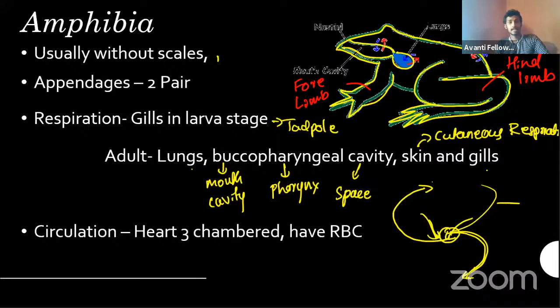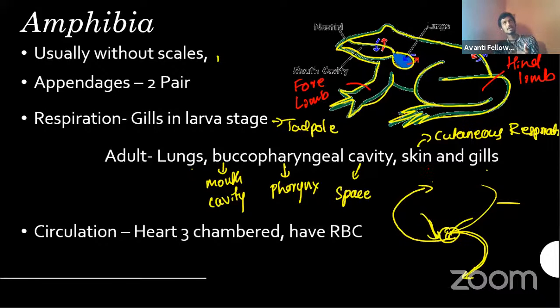Second, respiration. Normally in larva it happens through gills, for example the tadpole. In the adult, it normally happens through lungs or the buccopharyngeal cavity, that means the cavity present in the mouth, or through the skin, which is called cutaneous respiration. Also through gills in very few aquatic forms.